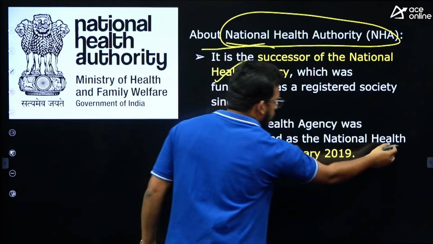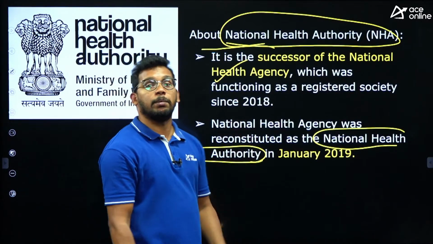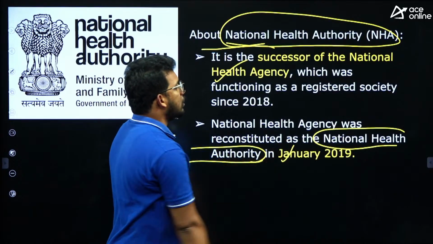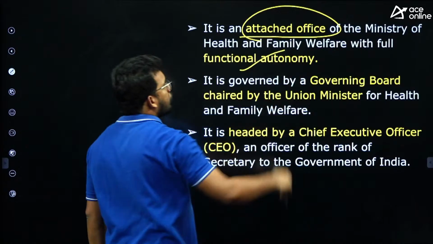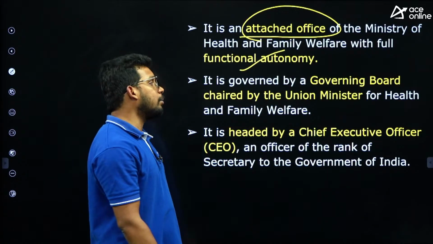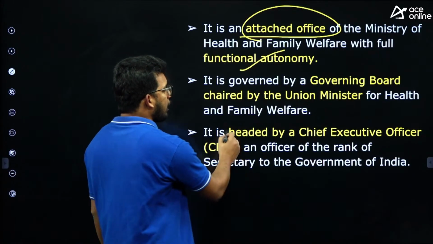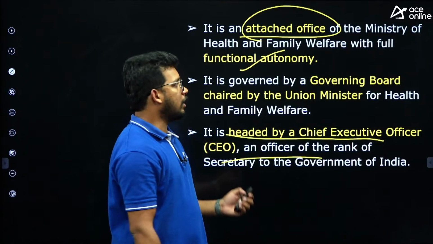This was asked in one of the railway exams recently, which organization is taking care of the implementation of the Ayushman Bharat scheme. This was launched in January 2019. It is an attached office under the Ministry of Health and Family Welfare. So they may also ask you about the ministry which is taking care, right? It is headed by a Chief Executive Officer with secretary level rank, right?